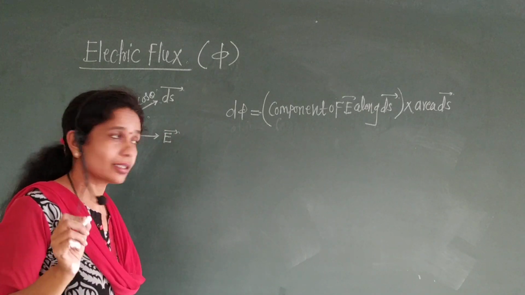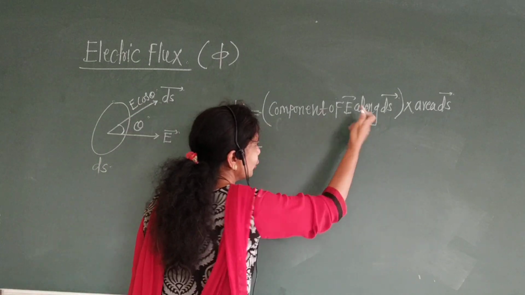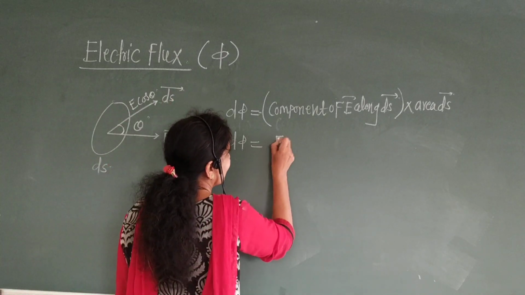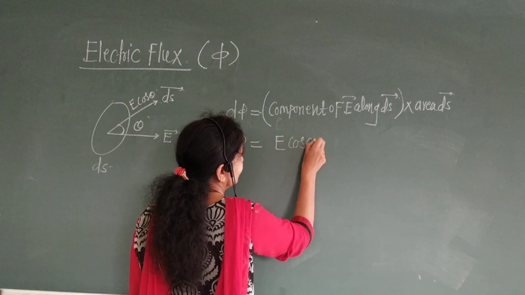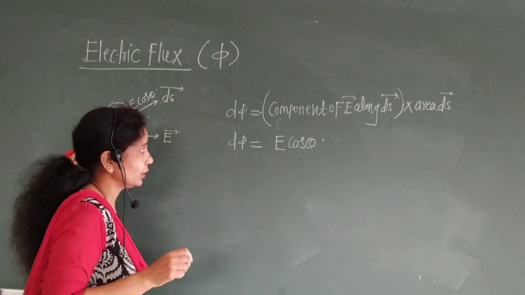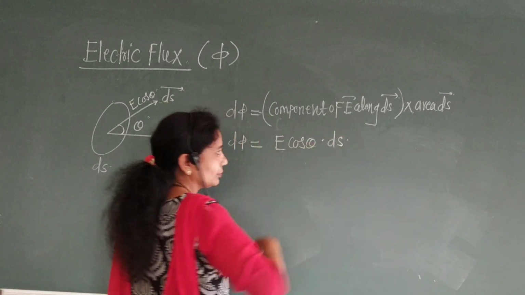Therefore, d phi is equal to the component of E vector along ds, which is E cos theta, into the area ds.